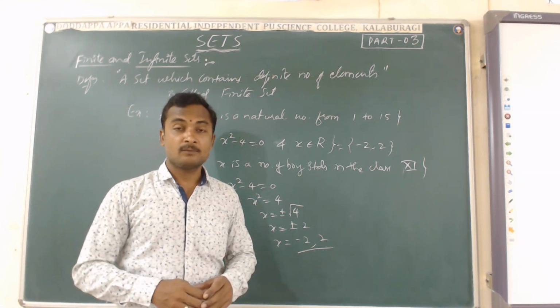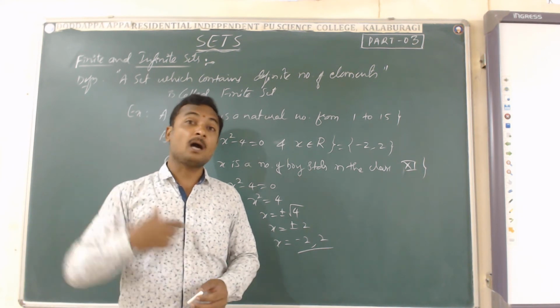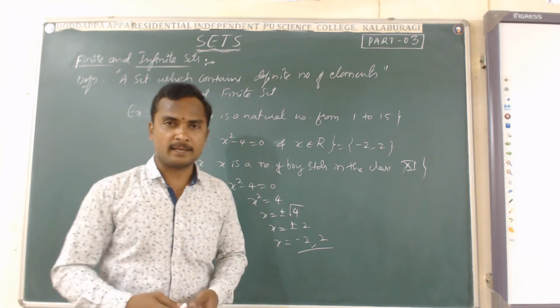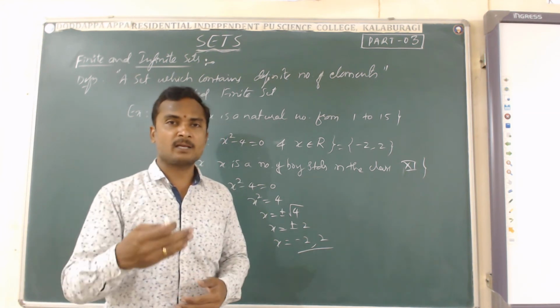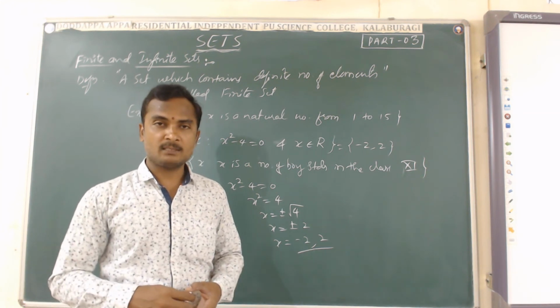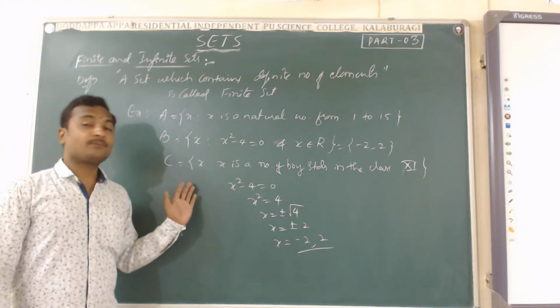We can't say that this is a classroom where the number of boys is indefinite or uncountable. No, the boys may be some 10 or 15 or 20 or 50. Maximum, we can count the total number of boys in the class. Therefore, these are the three examples of the finite set.